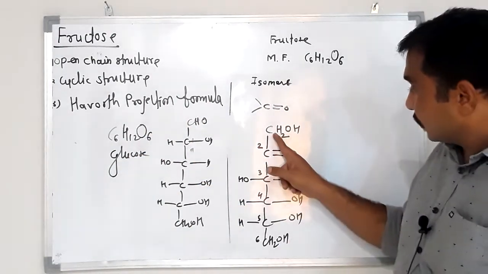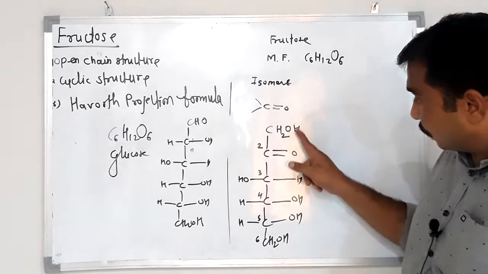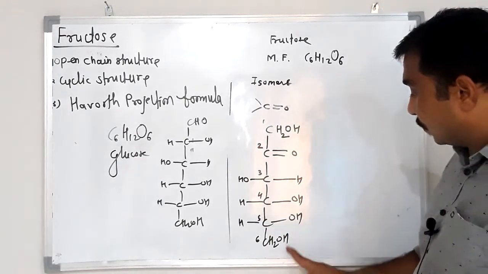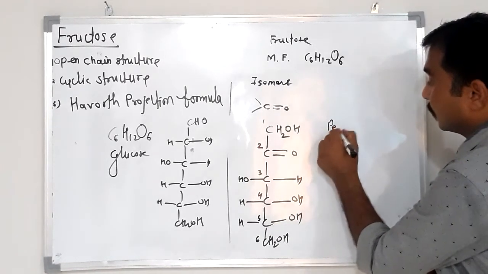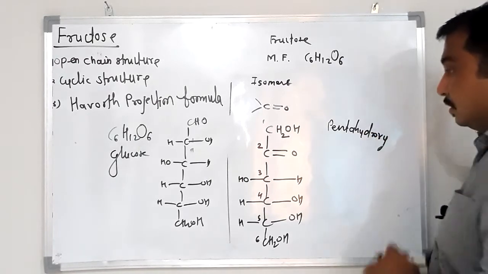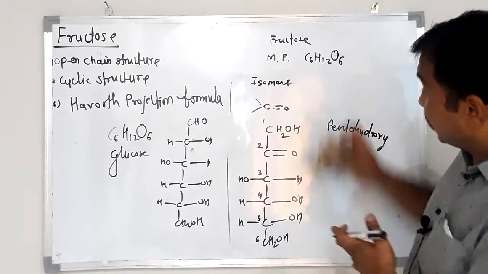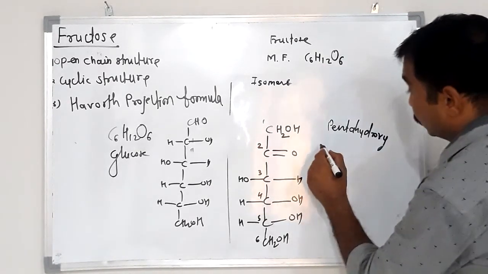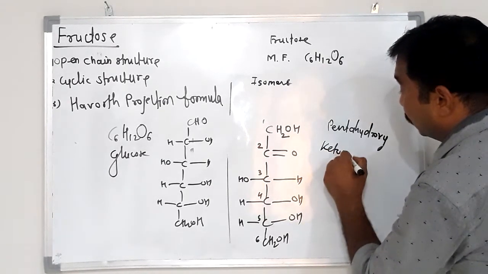Okay, so how many OH groups are present? 1, 2, 3, 4, 5, means pentahydroxy, and a keto group is present. See this, carbon number 2 is keto, so it is a ketone.